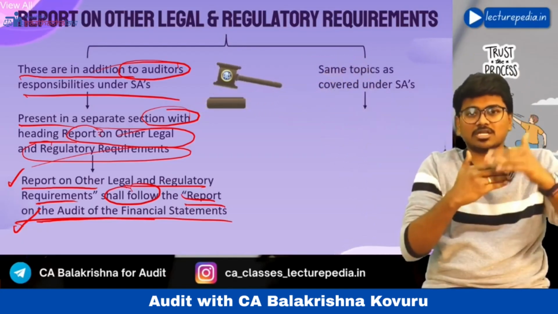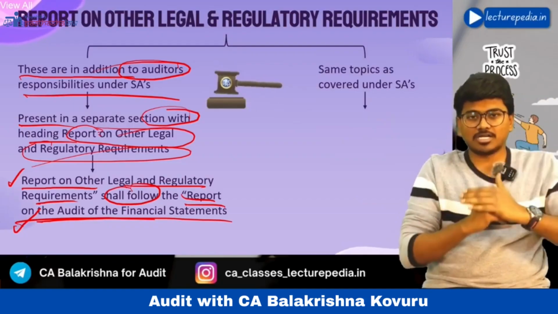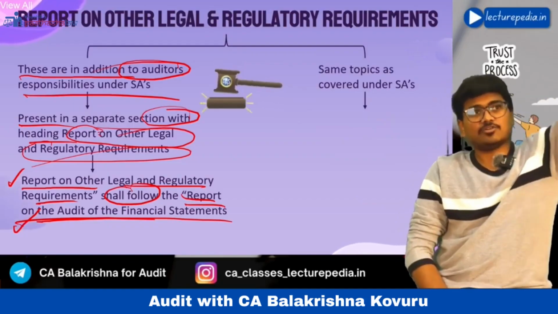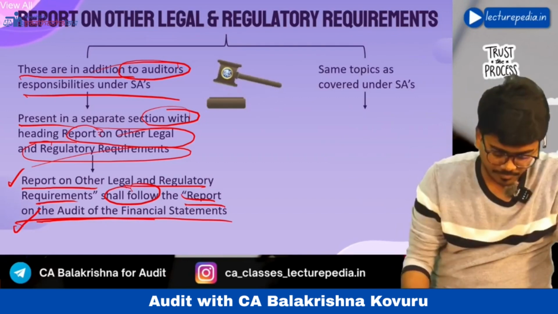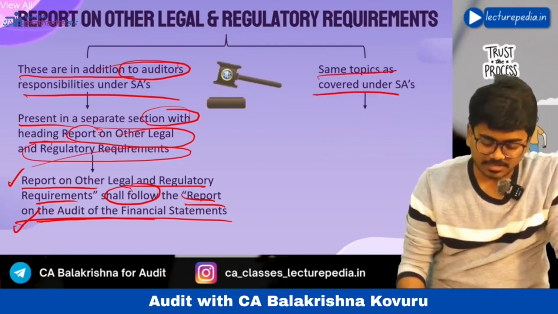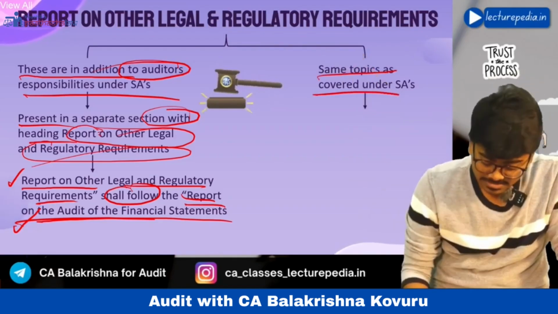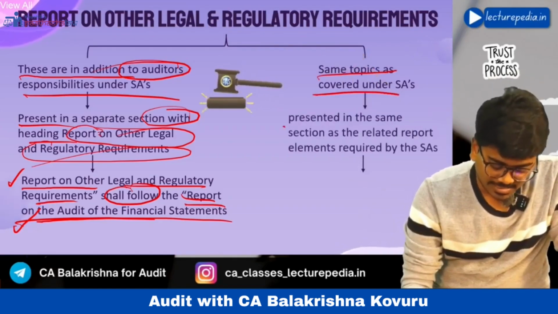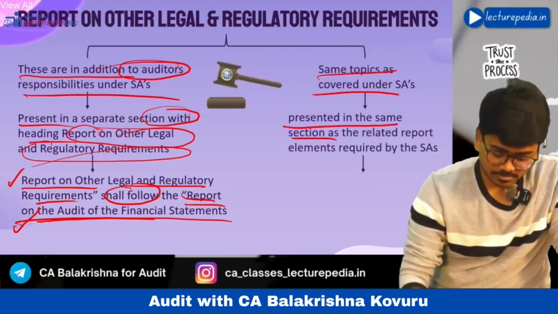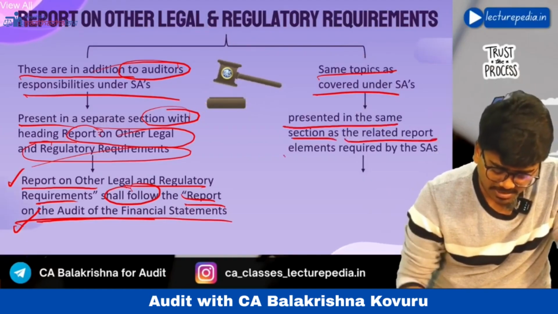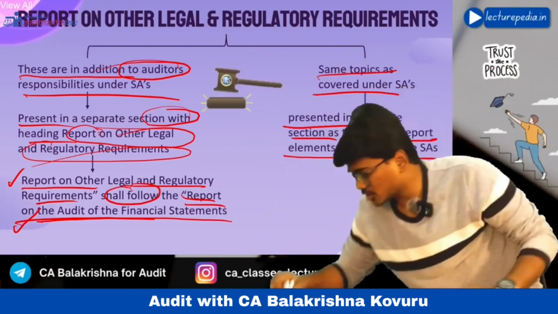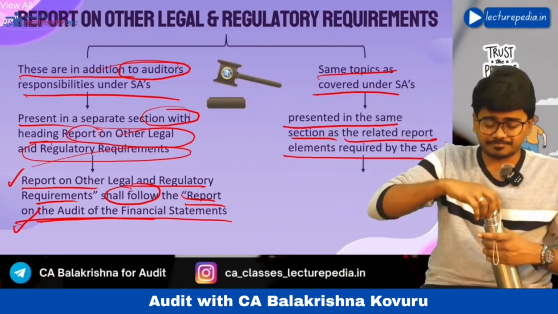You need not give two parts of the audit report; in the same single part itself, you can continue. The same topic as is covered in standards on auditing is also prescribed by some other law or regulation. In such a situation, it is presented in the same section as the related report elements required by this SA. You need not present the second part.